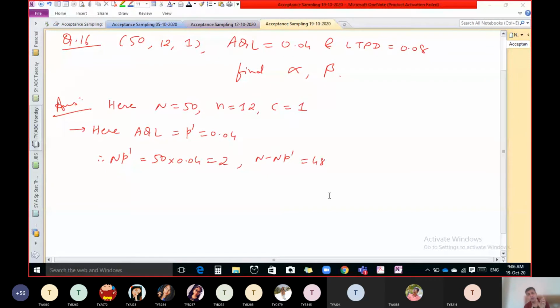So producer risk is when your lot is good, and AQL equal means you have to consider that your lot is good. It is acceptable quality. So our lot is good. Now find out the probability of rejecting it. That is nothing but what? Alpha. So alpha is nothing but the probability of rejecting the lot when it is good. Alpha is the probability of rejecting the lot when it is good. So find out first of all the probability of accepting the lot,